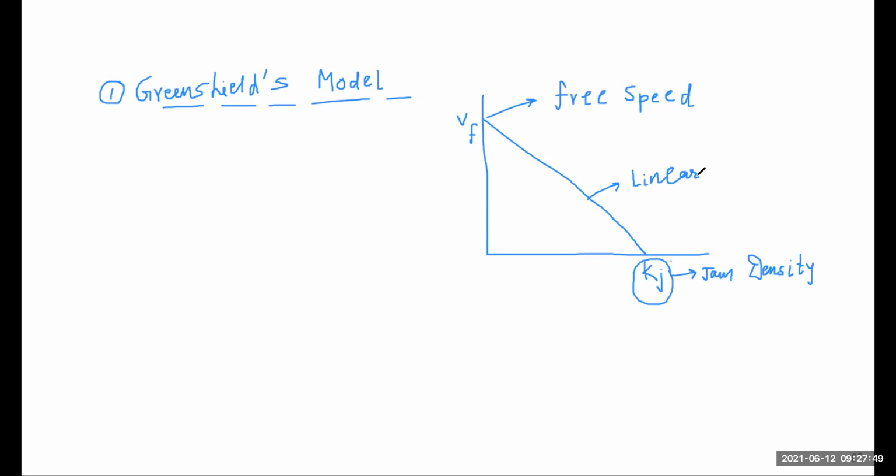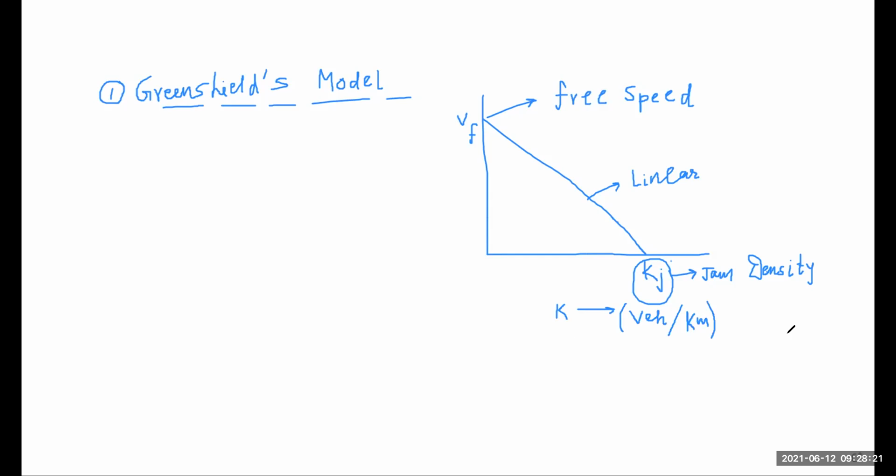On the x-axis we have our traffic density, which is in vehicles per kilometer. Also on the y-axis we have our speed.